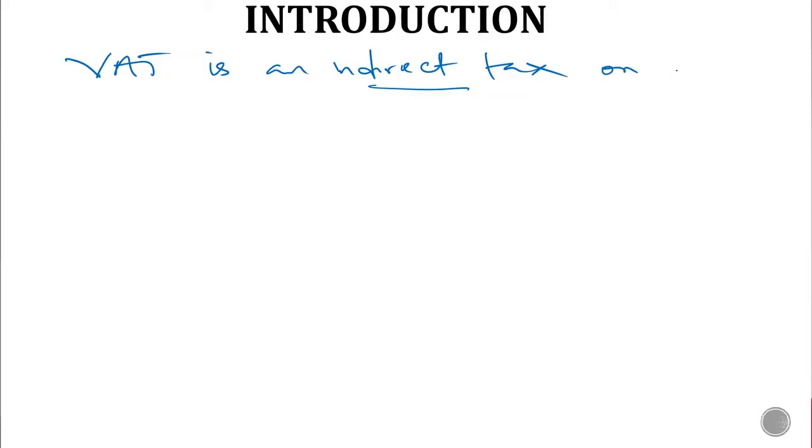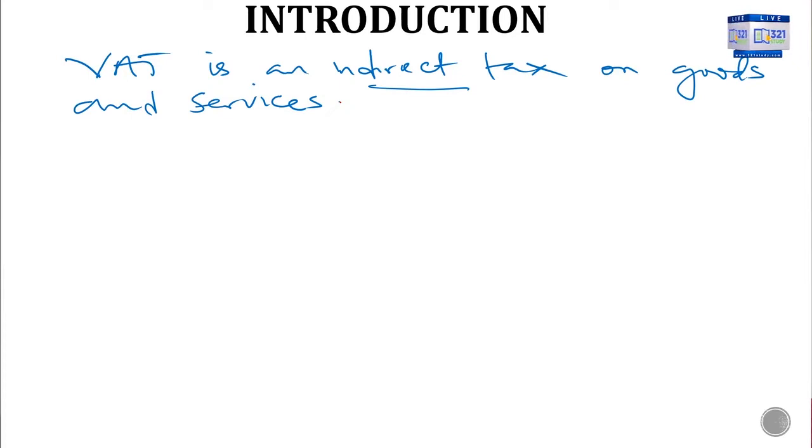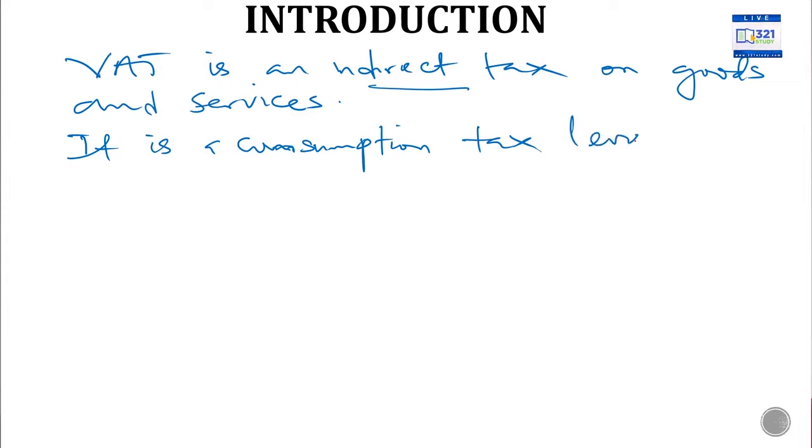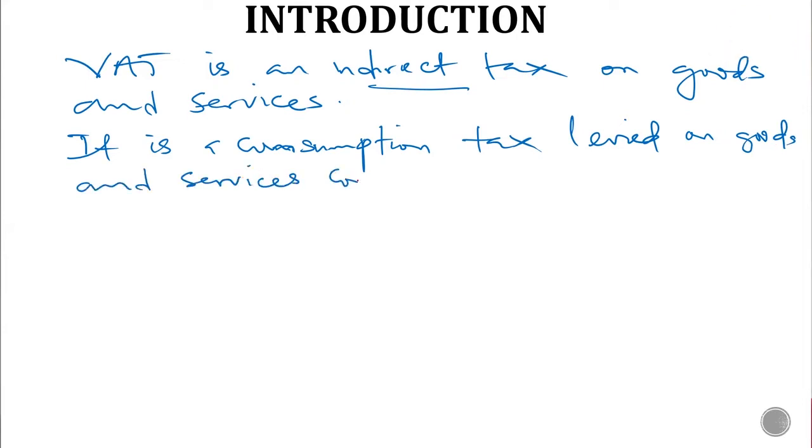So VAT is an indirect tax levied on goods and services. It is a consumption tax levied on goods and services consumed.